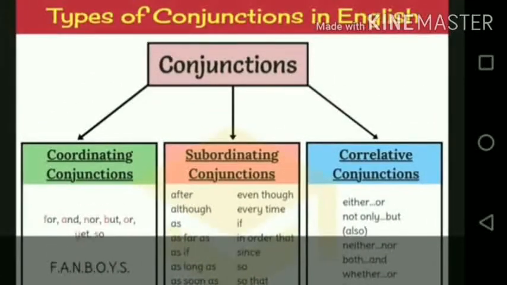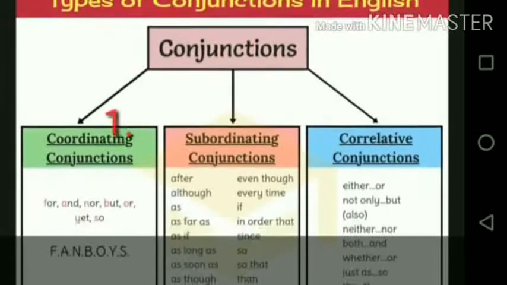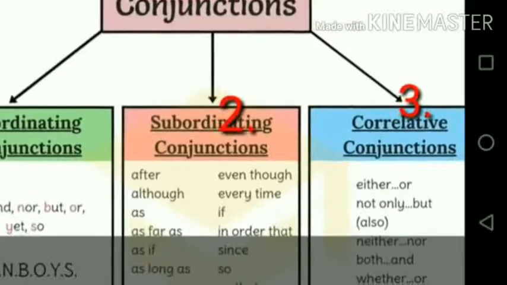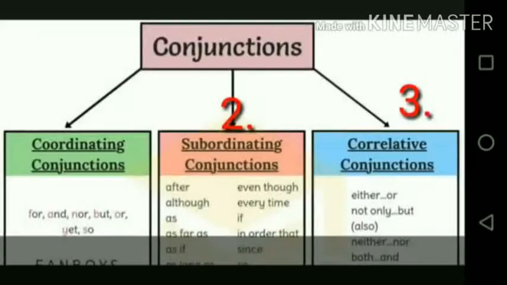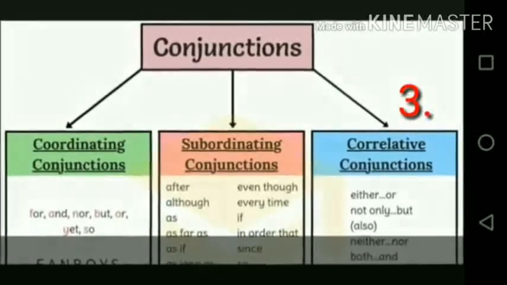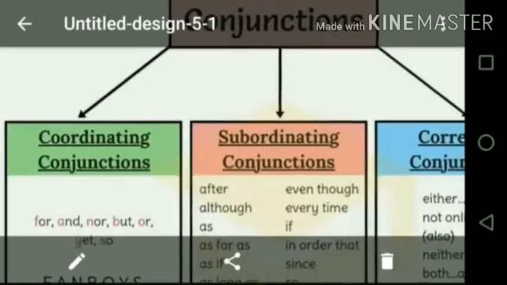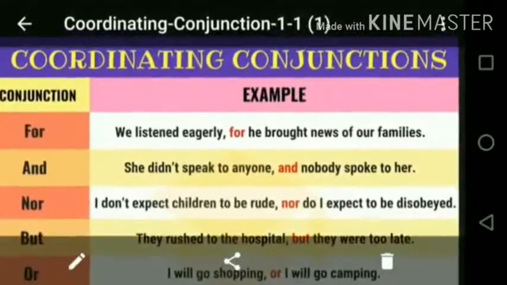There are types of conjunctions in English, and we shall see the types of conjunctions. There are three types of conjunctions. The first type is coordinating conjunctions, and these coordinating conjunctions are given there. And the second is subordinating conjunctions, and the list is given in that box. You can pause and write them down. And the third is correlative conjunctions. Learning these types of conjunctions is very, very important.